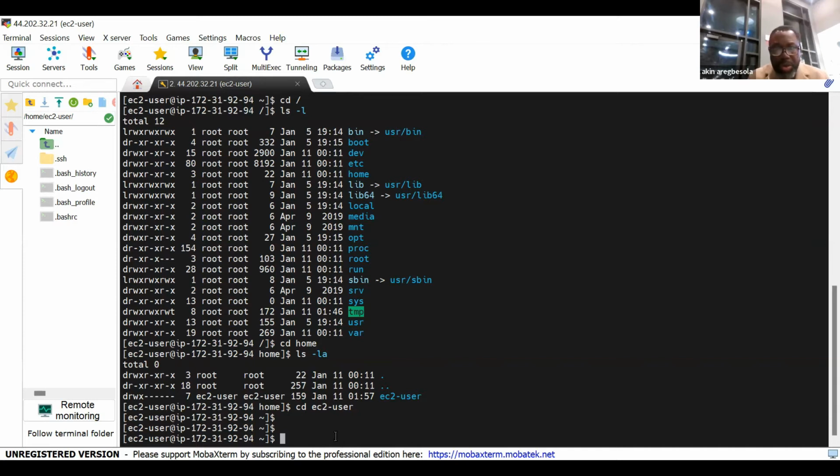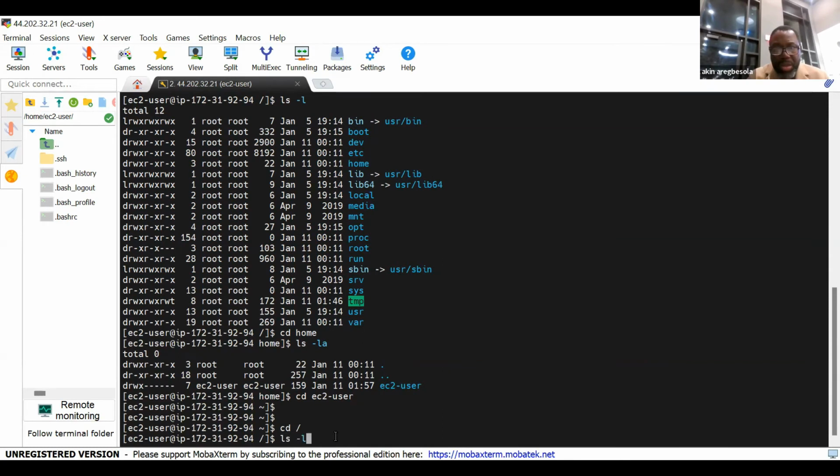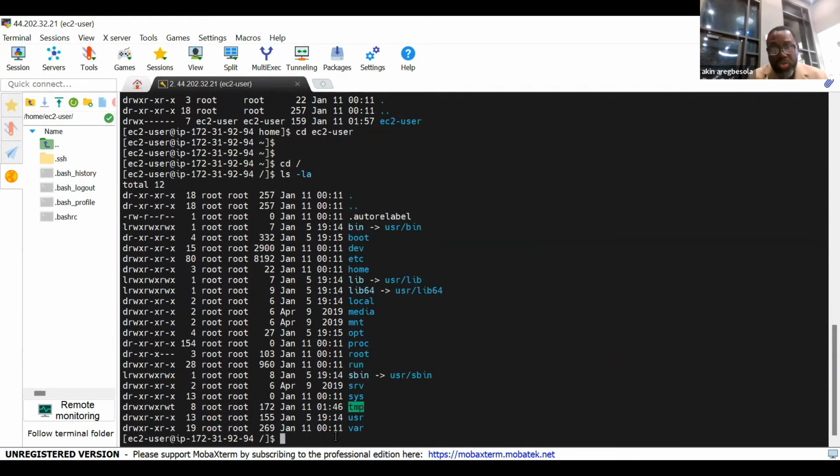Let me get out of my home directory and do something. cd, again, root, ls -la. I don't have power to do anything, I know, but let me try something. Let me create a file. What should I call the file?